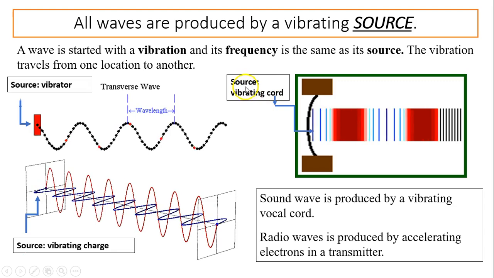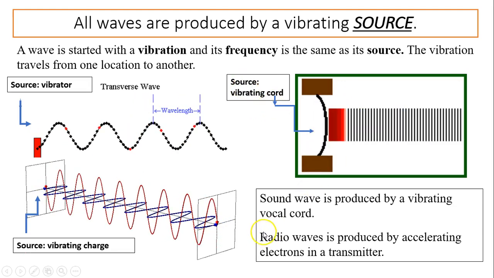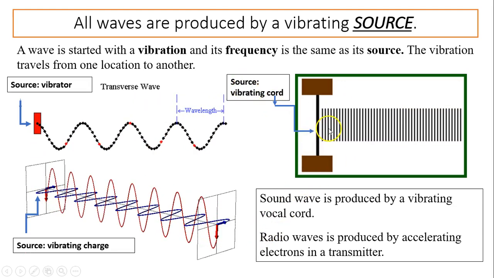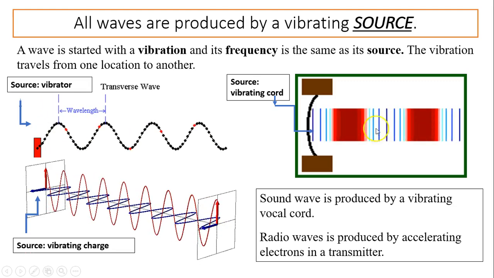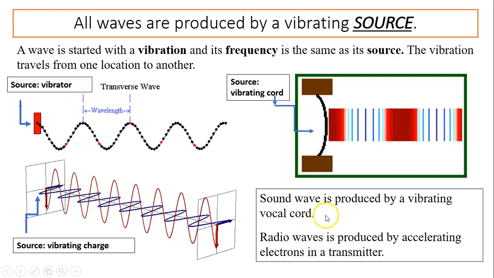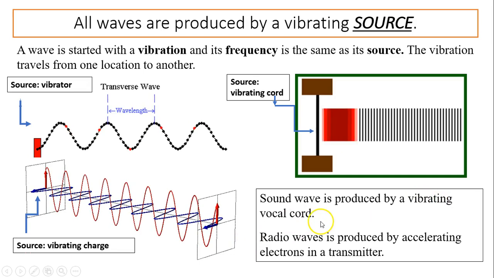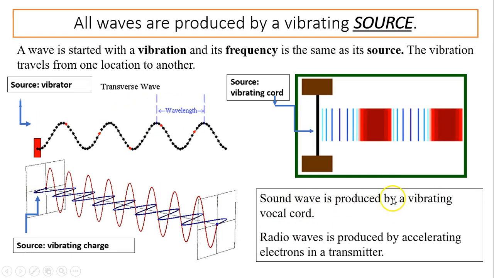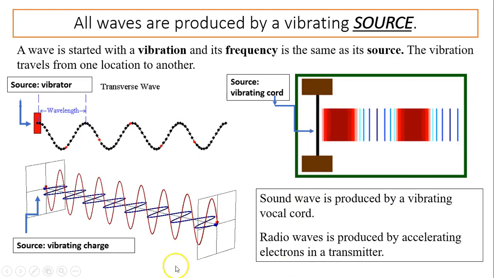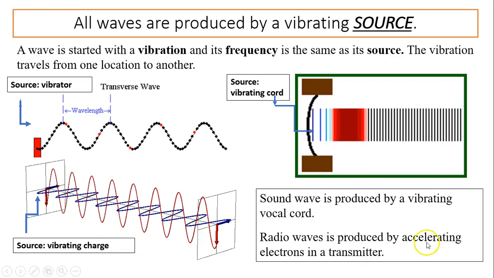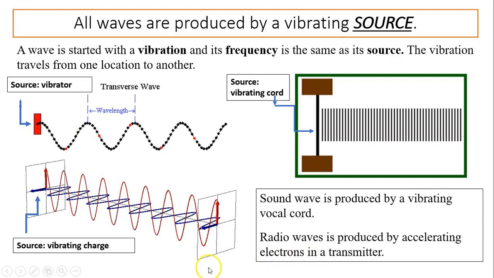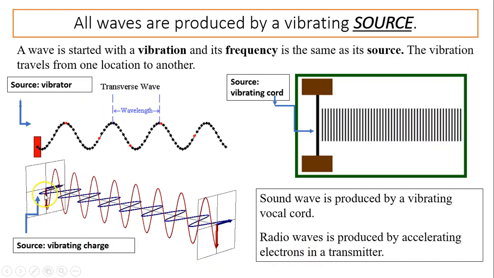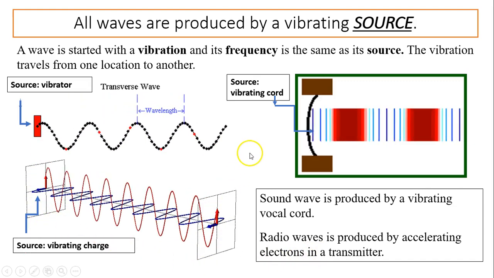This is the source, a vibrating chord, and this chord's frequency is the same as this sound's frequency. So a sound wave is produced by a vibrating chord, and the frequency of the sound is the same as the vibrating chord. Over here it says a radio wave is produced by accelerating electrons, so the radio wave has the same frequency as the electrons.